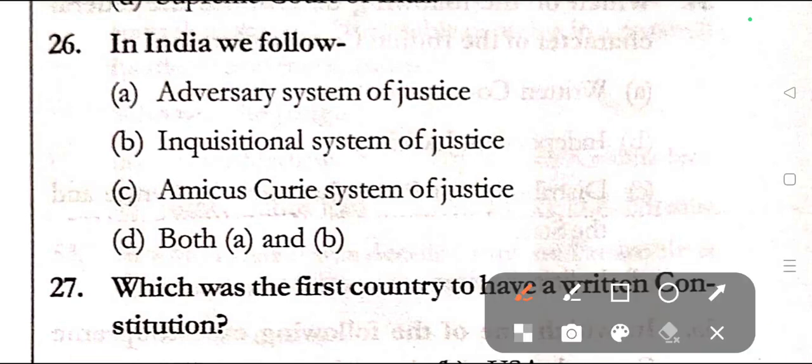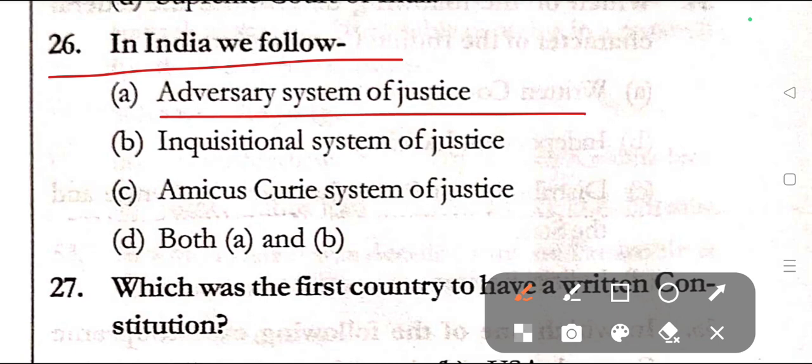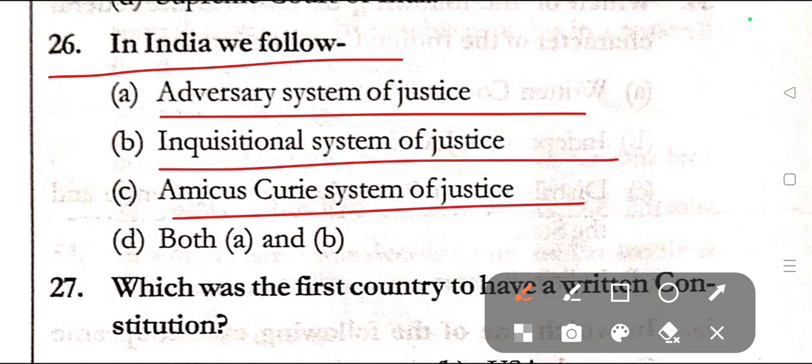So let's get started from question number 26. In India, we follow option A, adversary system of justice, option B, inquisitional system of justice, option C, amicus curiae system of justice, and option D, both A and B. Question number 26, correct answer is option A, that is adversary system of justice.